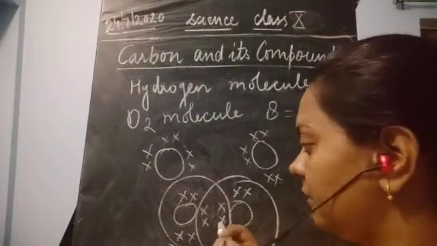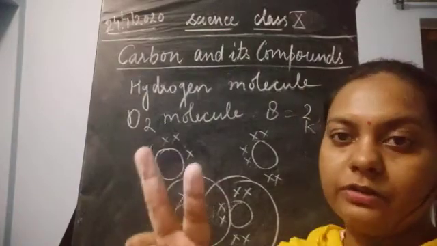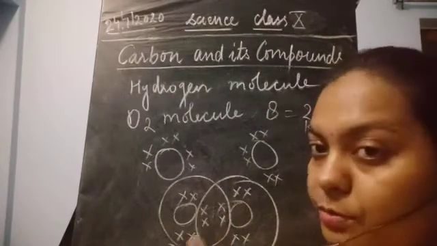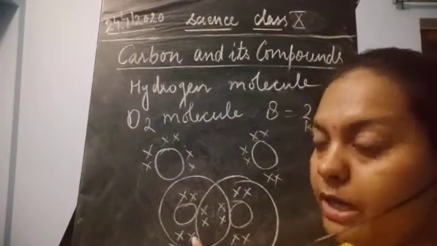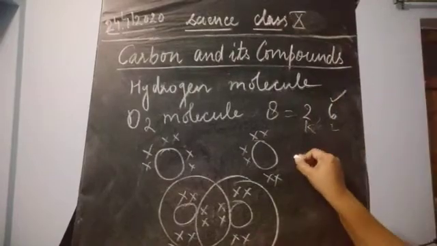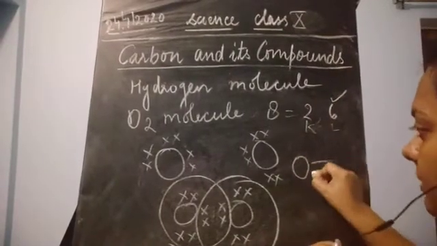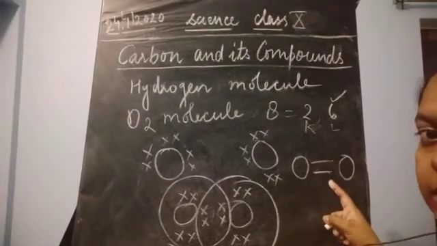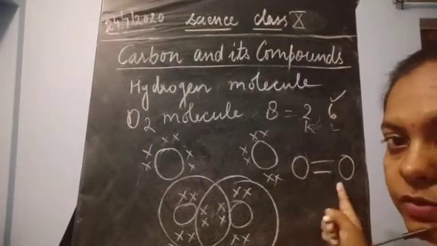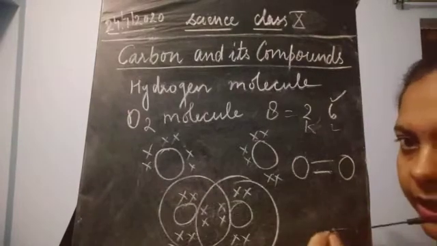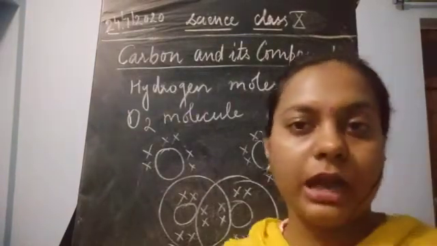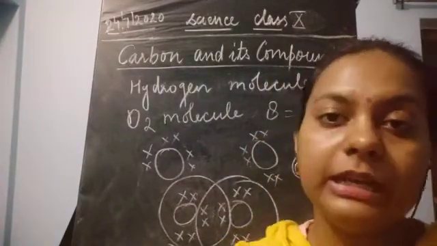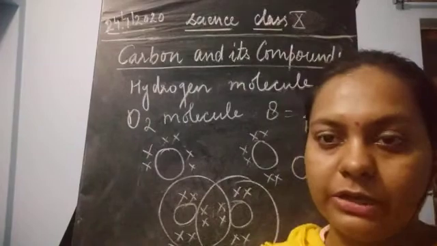Now how many pairs of electrons are being shared? 2 pairs of electrons are being shared. Total 4 electrons are being shared. So this area, which is common to both of them, shows covalent bonding. How are you going to write the covalent bonding between oxygen? O, double lines and then again O. So this shows it is a double bond. It's very easy to understand how many double or single bonds are present and how many electrons are being shared. It is very much equivalent to each other.